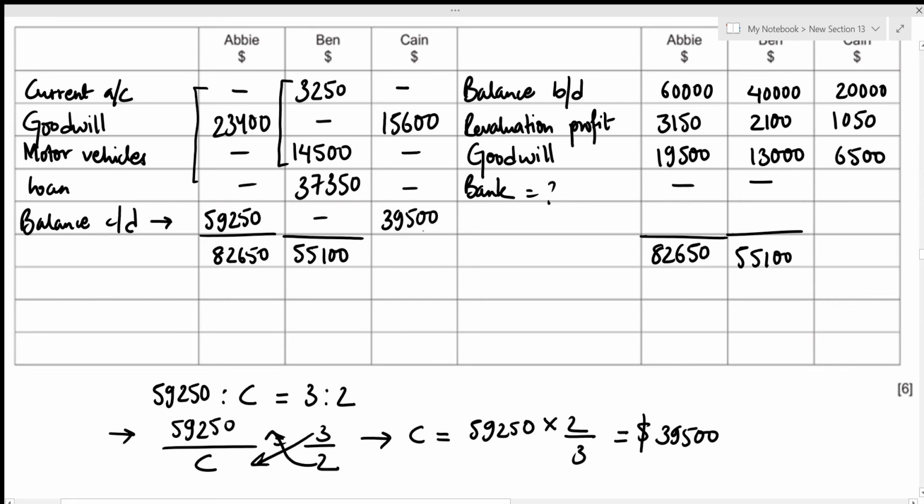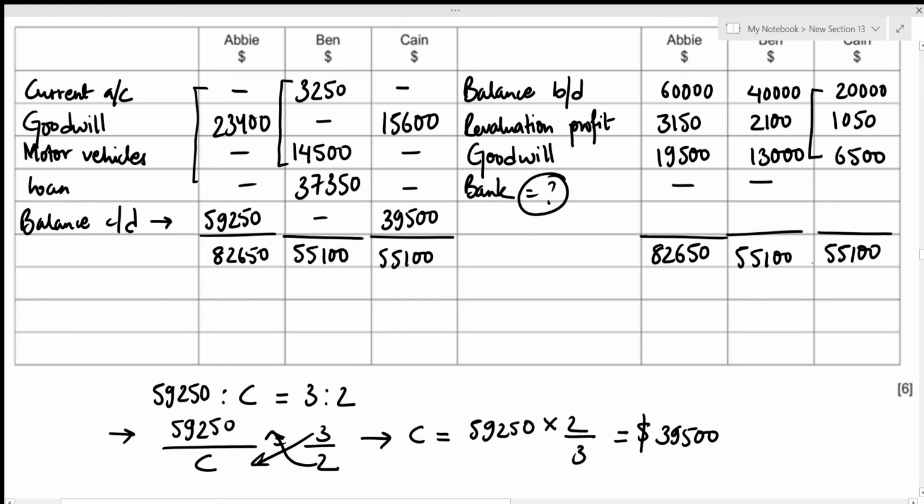Alright, so in order to figure out the balancing figure of bank, we first need to figure out the total for the debit side, and that is 15,600 plus 39,500, which gives the total of 55,100, which is to be the same for the credit side. Then bank is just the balancing figure now, and in order to figure out the balancing figure, we just need to subtract the above amounts from the total.